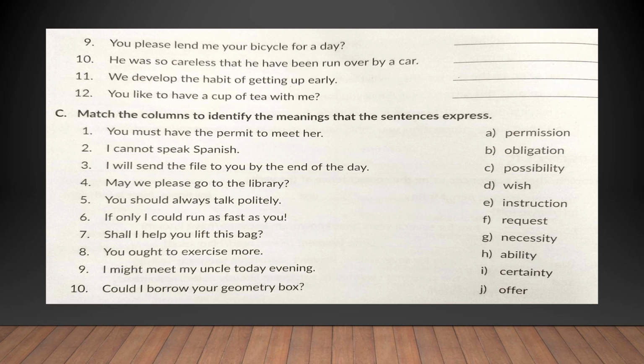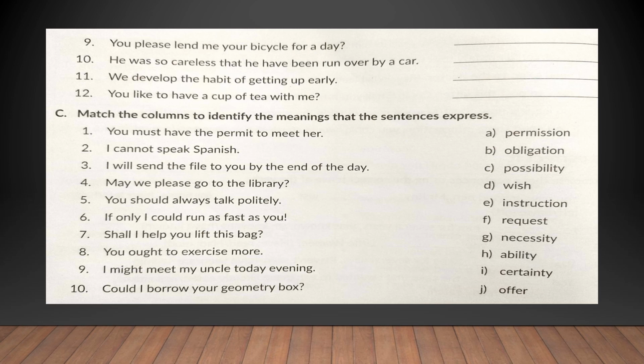Now match the columns to identify the meanings that the sentences express. Read the sentence, gather or analyze what they mean, and then match the column to the mood of the sentence. You must have the permit to meet her. You must. We use must in case of necessity. I cannot speak Spanish. We use can to express ability. Ability.